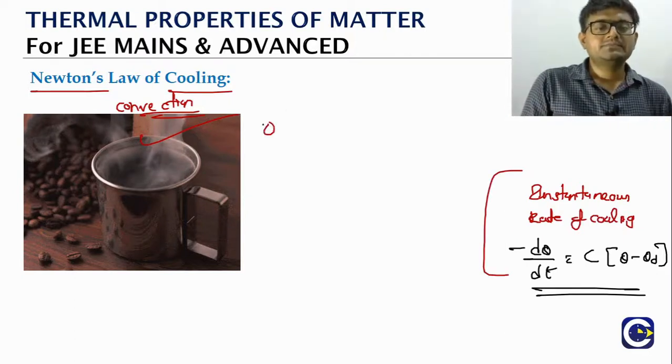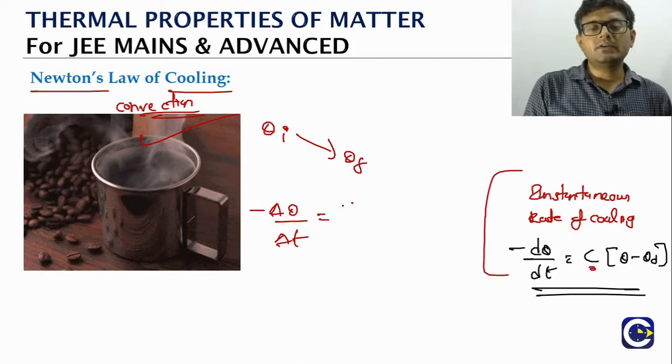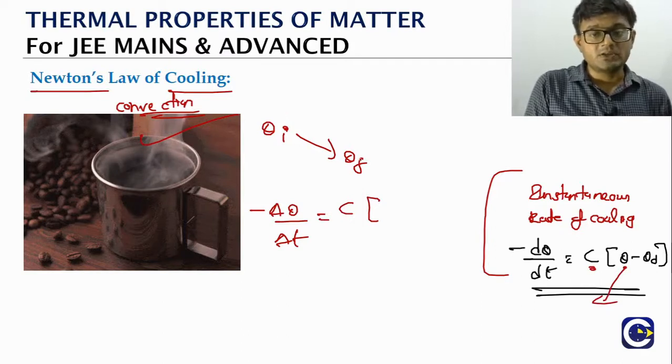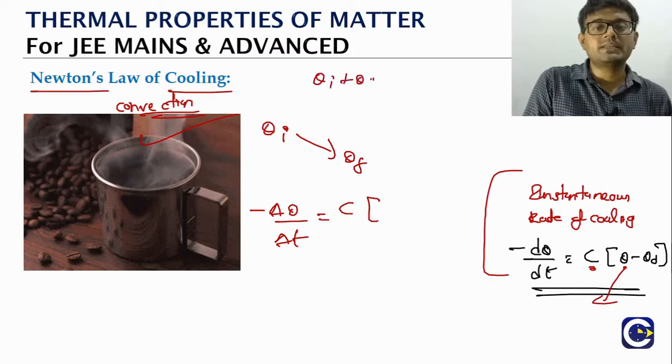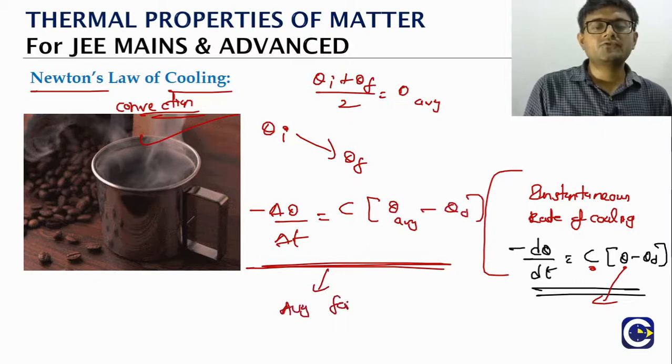Let's say the object is starting from initial temperature θ_i, finally coming to θ_f. So the average formula will be: minus Δθ by Δt is equal to a constant into, in place of the temperature of the body, which is not a constant value since it is itself changing from initial to final temperature, we take the average value of the temperature of the body. That's what we call θ average. So θ average of the body minus θ naught. This is what we call Newton's law of cooling average formula.